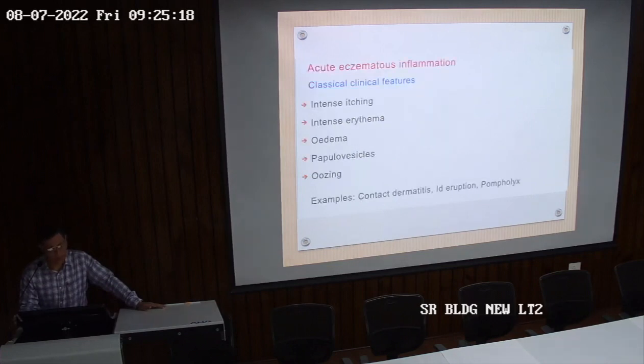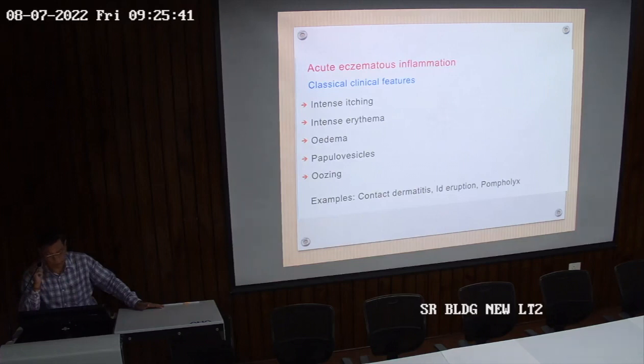So first we'll go through the acute eczematous inflammation. The classical clinical features in acute eczematous inflammation are intense itching. So this is the acute stage. Acute means the exaggerated part. Intense itching is there, intense erythema is there, and all this scratching will lead to edema, papillovesicle formation, and finally oozing. So this is the classical presentation in cases of acute eczema.